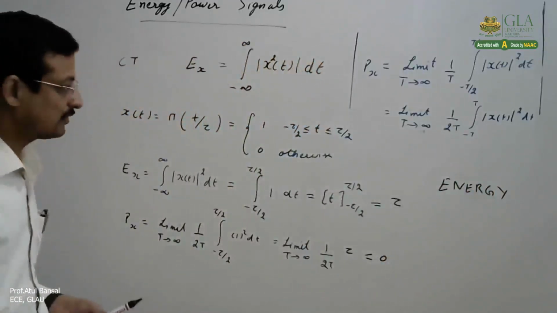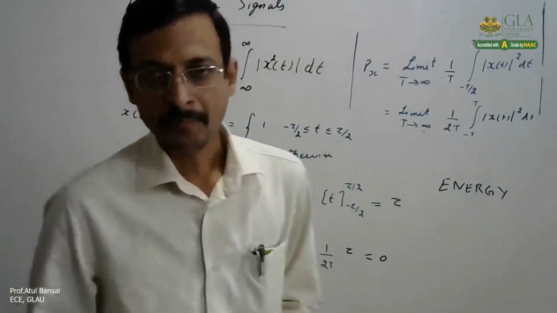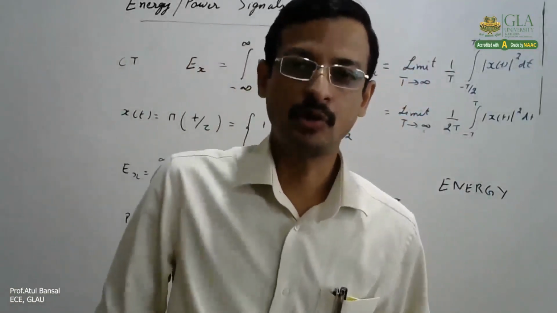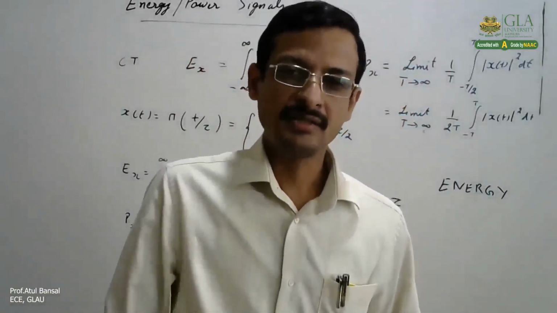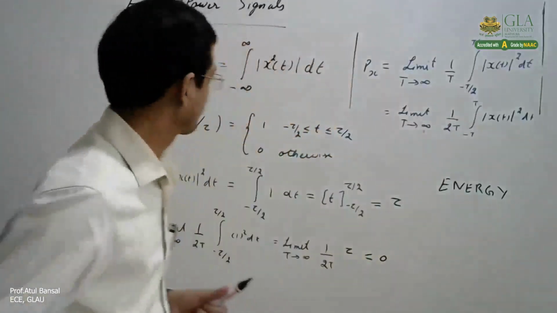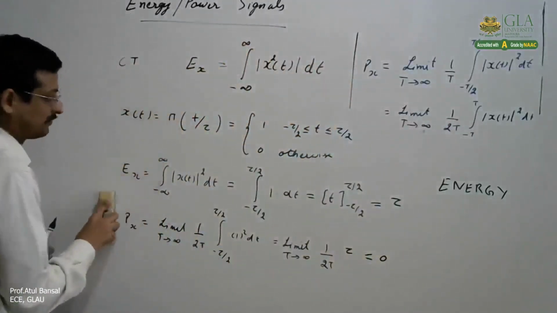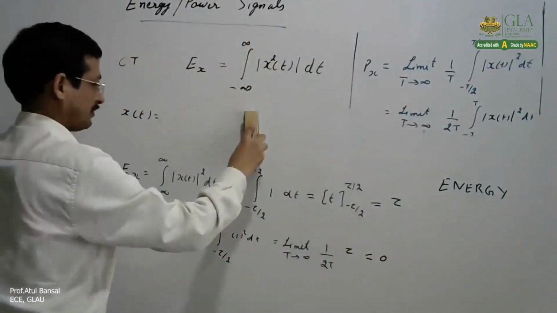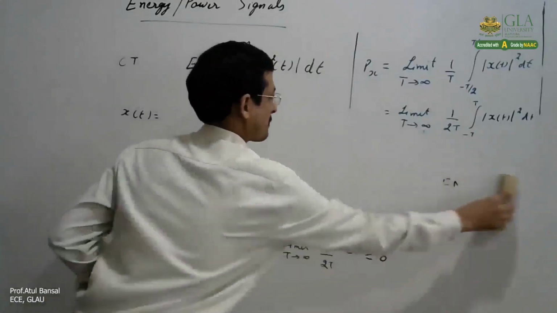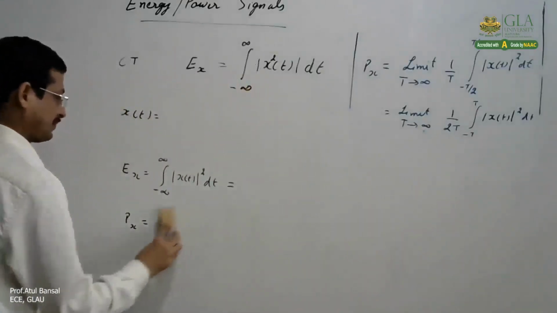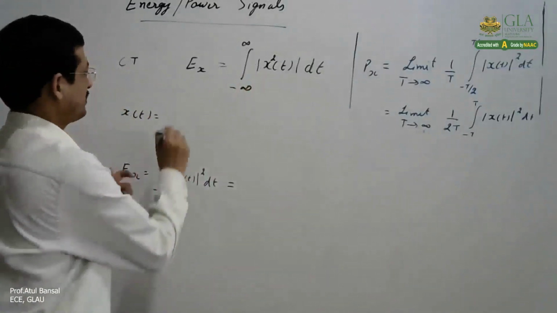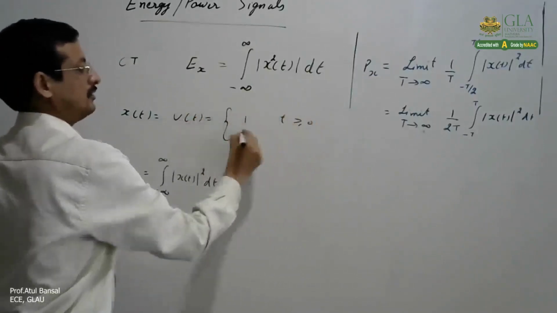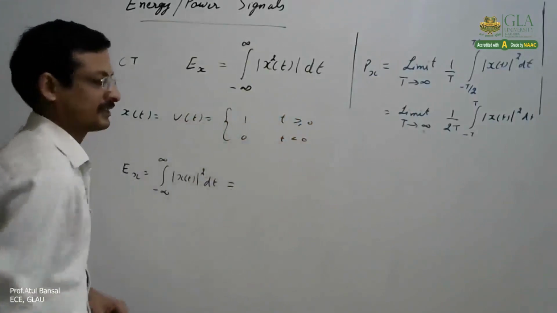Now let us take the other way around. What we said earlier is that all finite periodic signals are power signals, but all power signals are not necessarily periodic. Like the unit step signal, it is a power signal, but it is not periodic. Let us take the example. x(t) is now u(t), which is 0 for t<0 and 1 for t≥0.